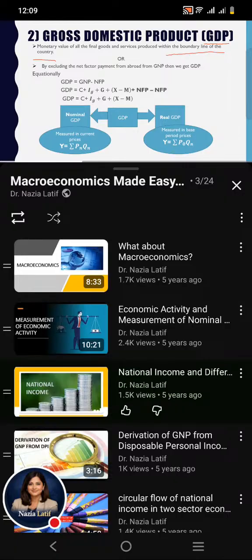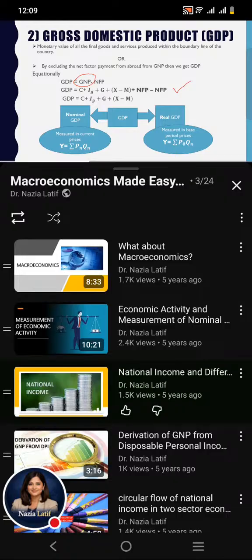Or from the derivation point of view, we can define it as: we should exclude the net factor payment from abroad from GNP in order to get GDP. Equationally, we can write it as GDP equals GNP minus net factor payment from abroad. In order to get the next equation, we put the equation of GNP against this GNP, and we get the equation that is written here.